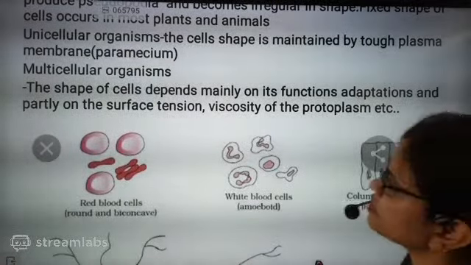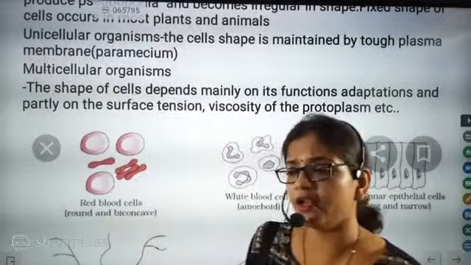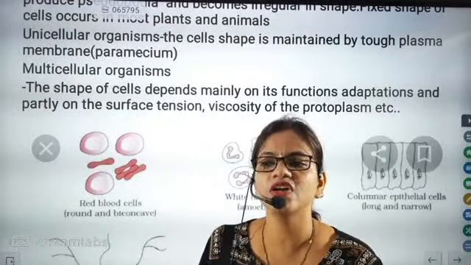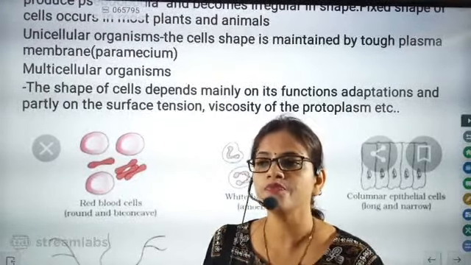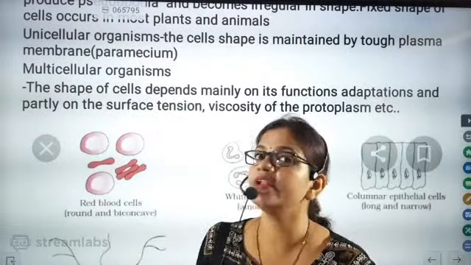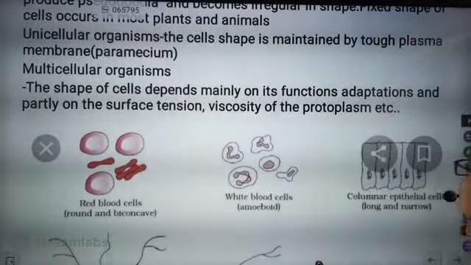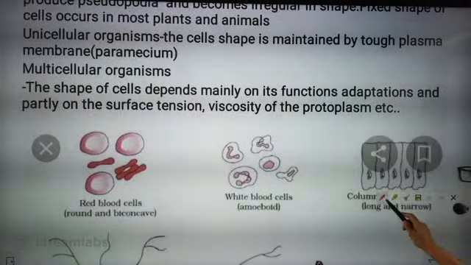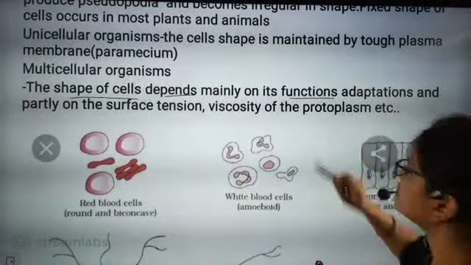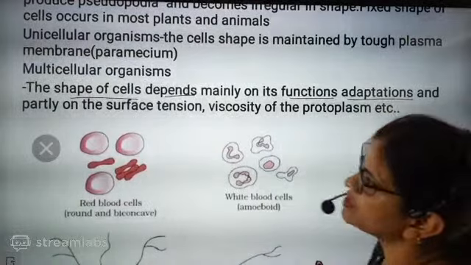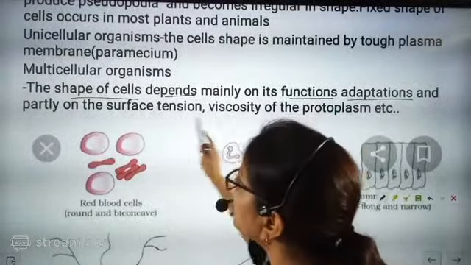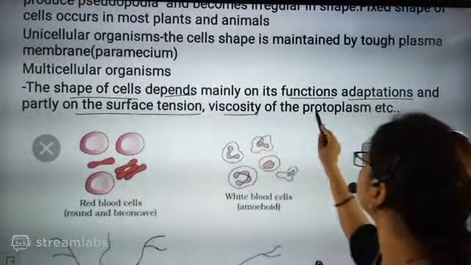Now what are the different things? I told you again and again one very important point: it is not only about cell shape, it is about its function. According to its function, and according to the contents present nearby, its shape will be defined. Okay, so let's see. Because of that it is going to have a specific shape. First, the shape of a cell depends mainly on its function. We have understood. Adaptation also changes shape, and partially it depends on the surface tension and viscosity of protoplasm.